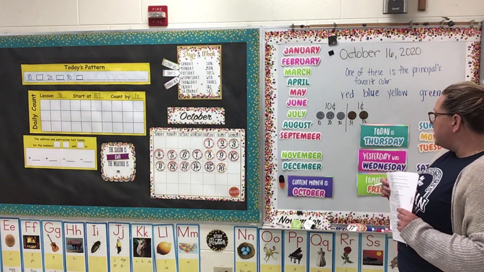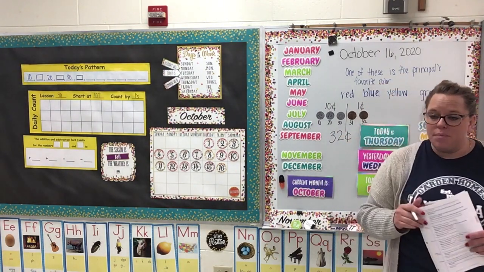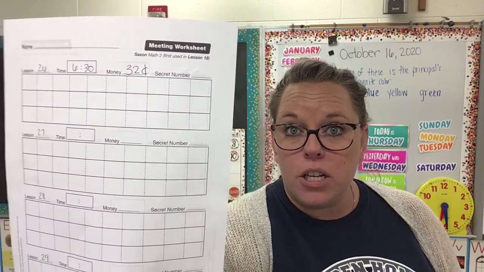So how much money did I have here? I had 32 cents. Up on your sheet, next to where you have the time, you see the word money. You needed to say 32 cents. 3, 2, and the cent sign. 32 cents.